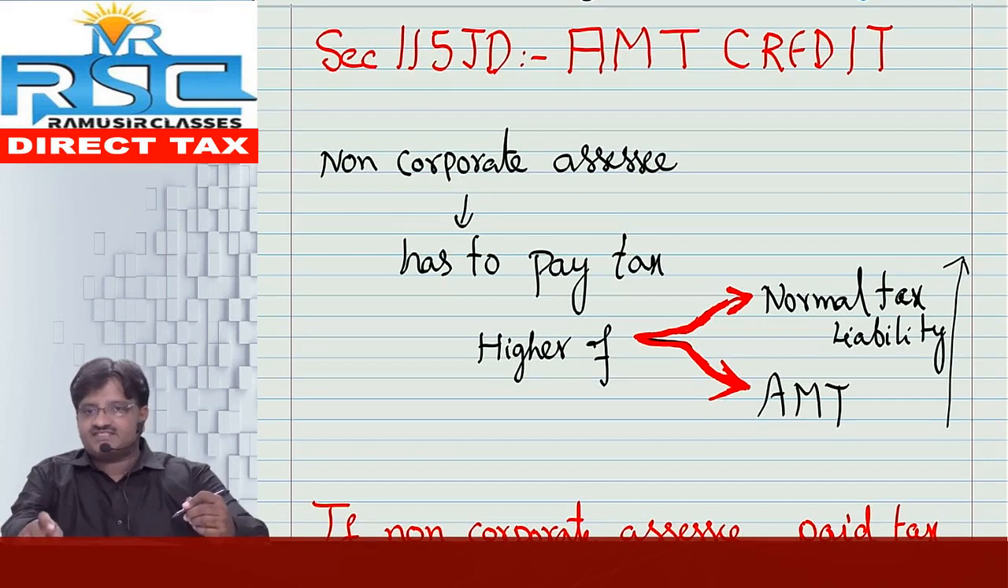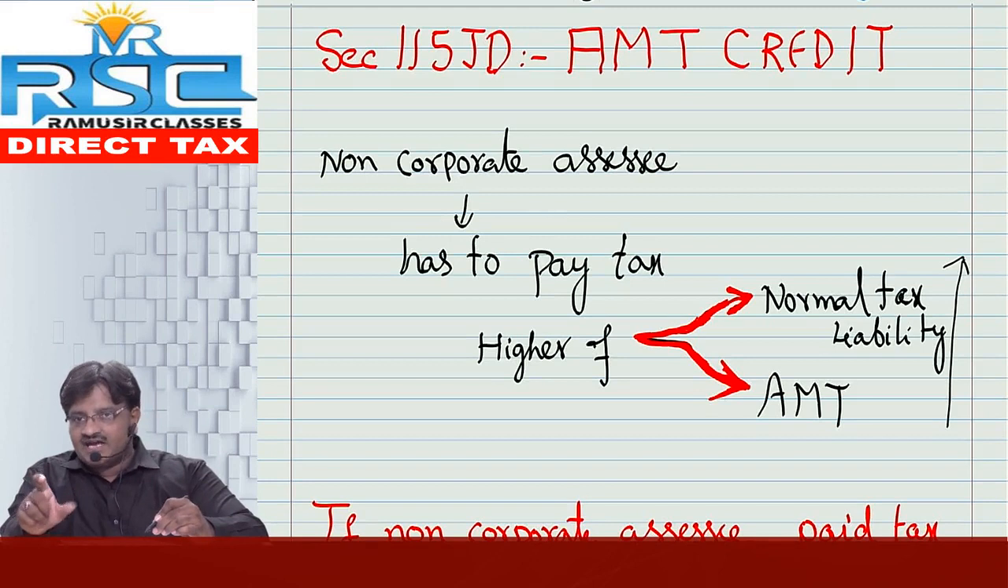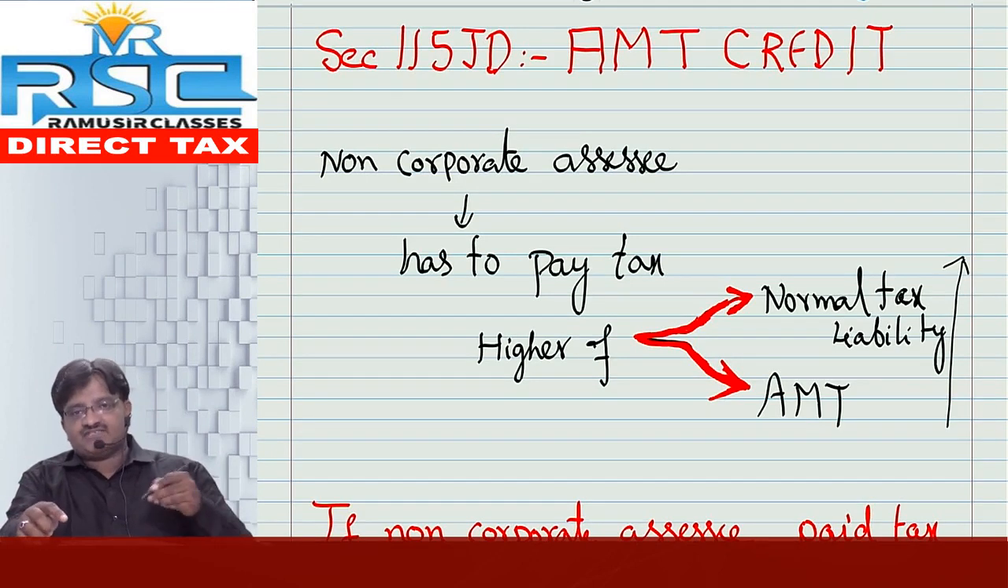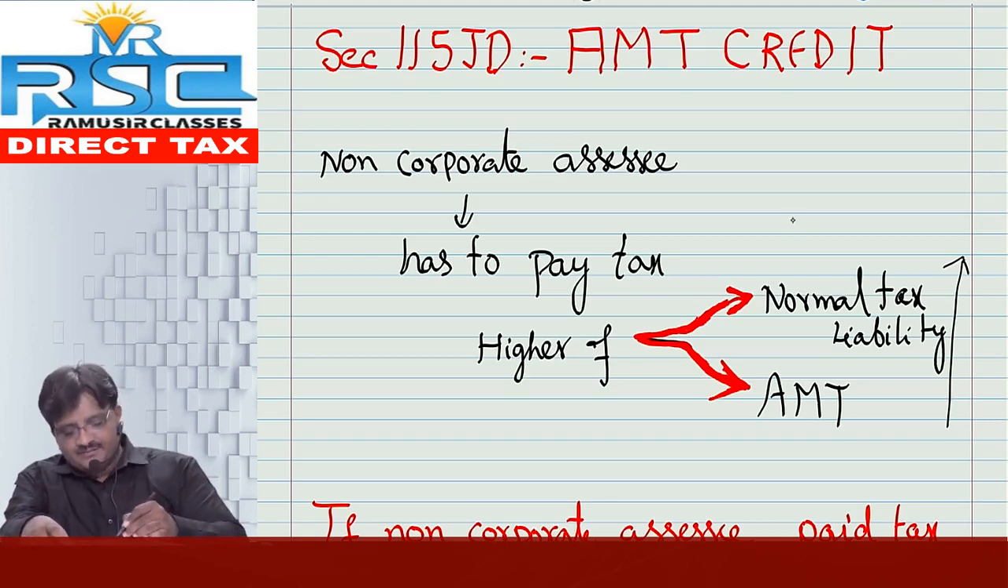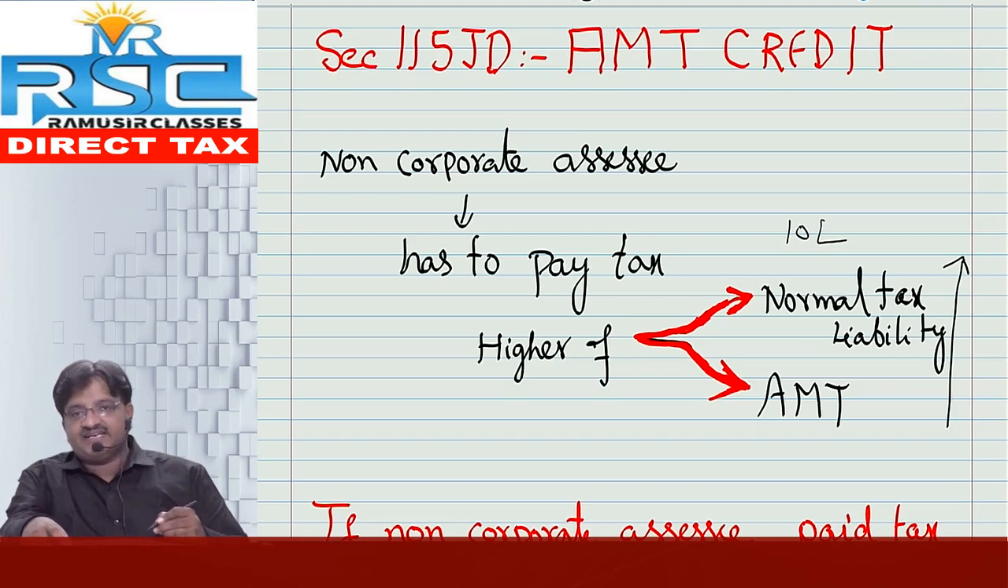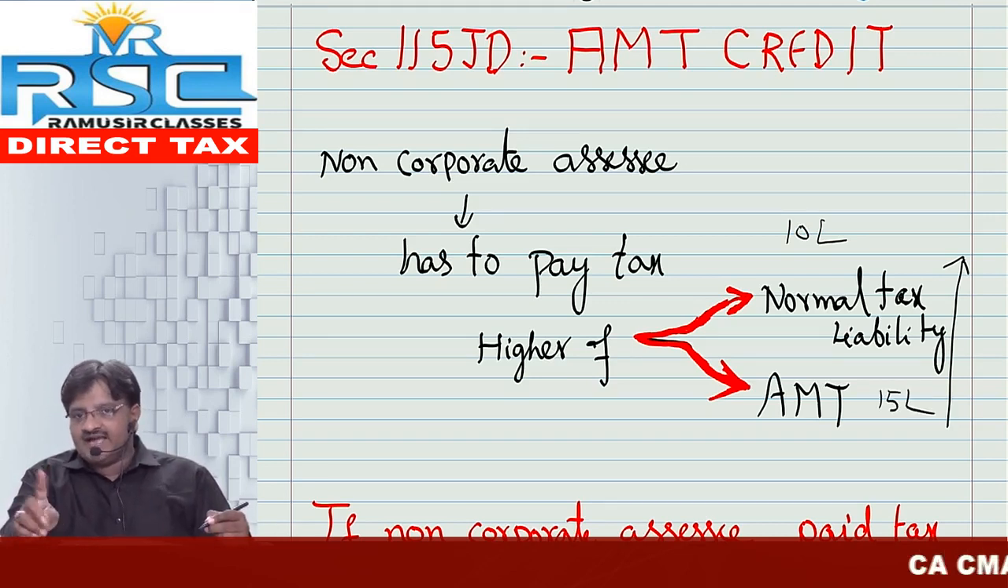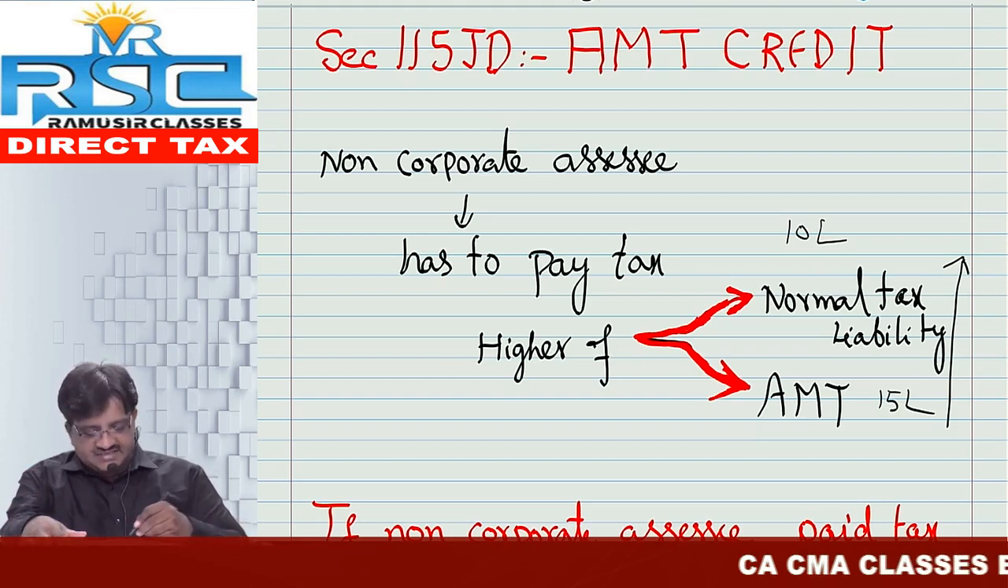Friends, our next concept is section 115JD AMT credit. Every non-corporate SSE has to pay tax as per normal provisions or as per alternative minimum tax provisions, whichever is higher. For example, one partnership firm has normal tax liability 10 lakh, whereas AMT liability 15 lakh. Obviously, they have to pay the higher of 10 lakh or 15 lakh. That is none other than 15 lakh.